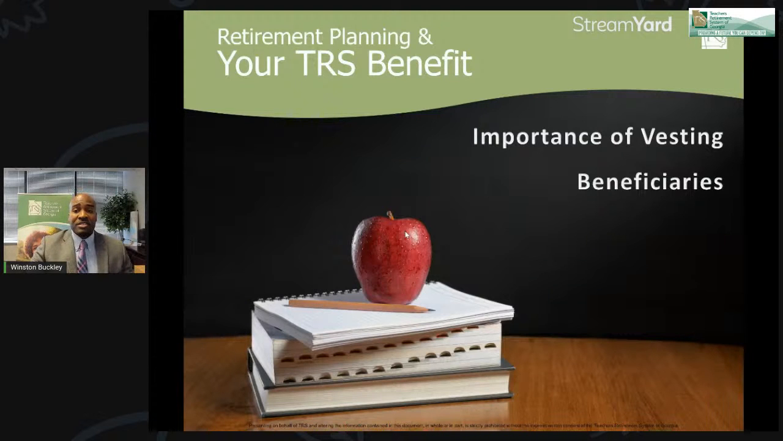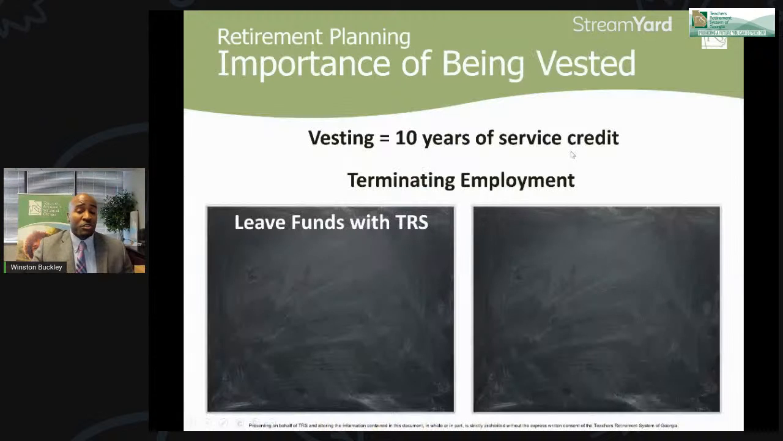Now we're going to transition and talk about vesting and the importance of making sure you have your beneficiaries on file and that they're up to date. So we talked about vesting a couple of minutes ago, and vesting just means that you have 10 years of service and you're eligible for a retirement benefit at age 60. What counts towards vesting is your membership service and purchased service, but not the sick leave.